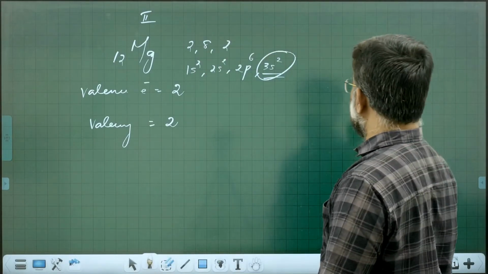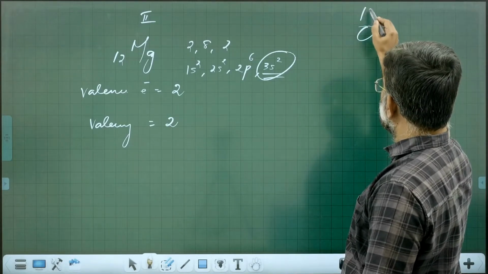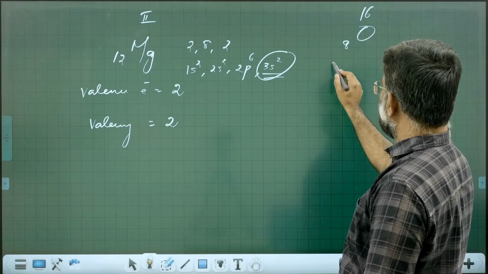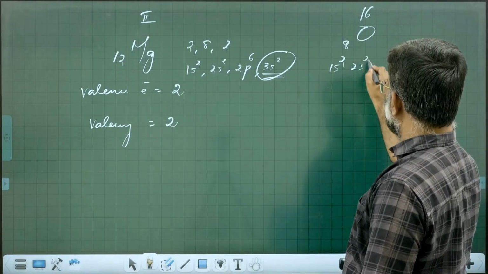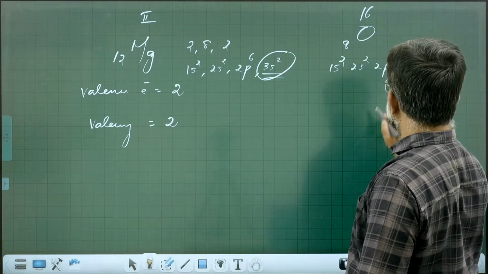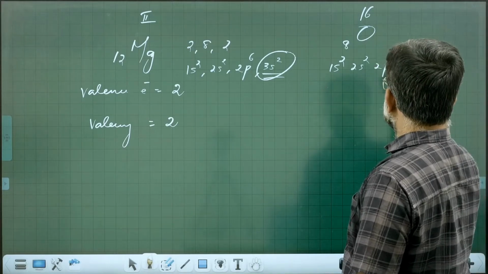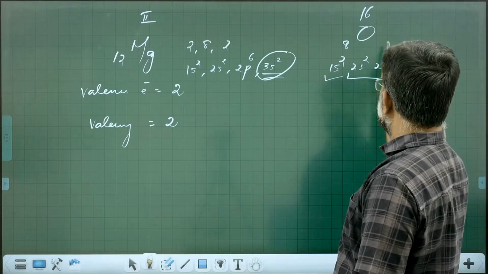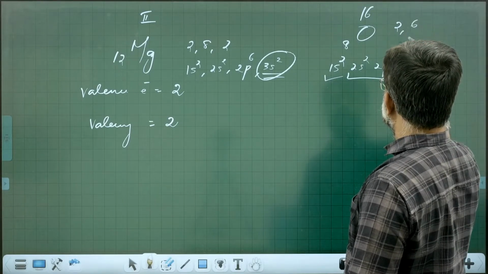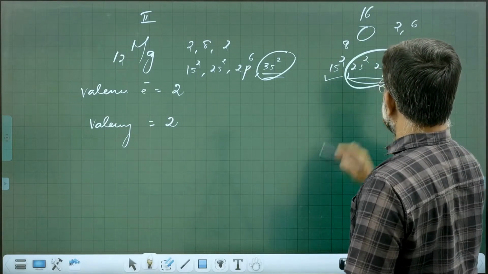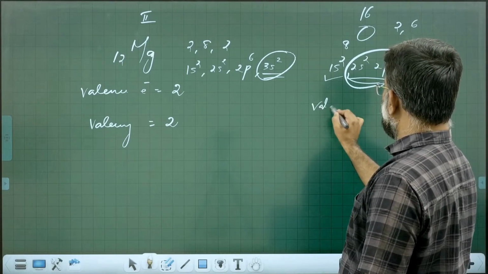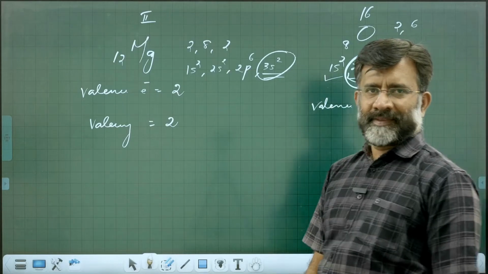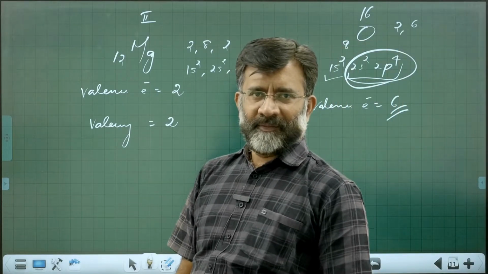But if you go to oxygen from the 16th group, oxygen atomic number 8, it is 1s2, 2s2, 2p4. This is the configuration and the number of valence electrons. It is 8 electrons, means 2 and 6. It is 6 valence electrons. What is the combining ability? What is the valency?